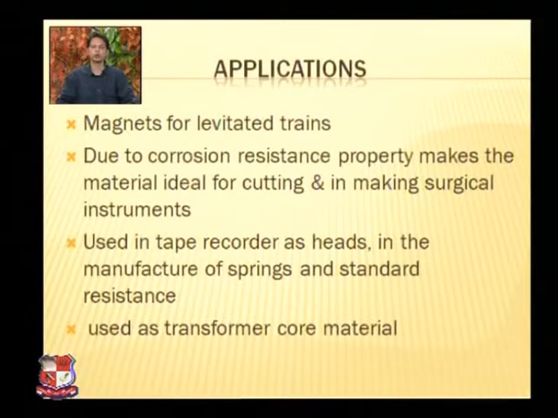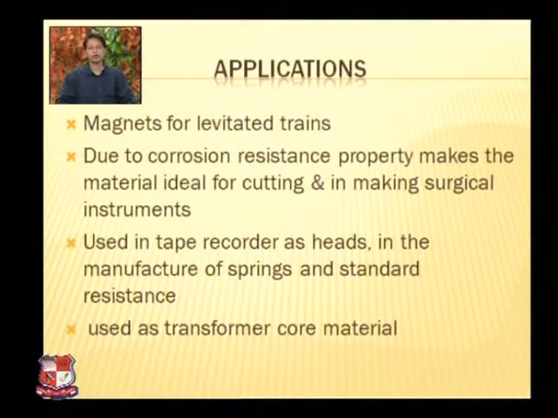The second point, due to the corrosion resistance, the materials have a high corrosion resistance property, which makes them useful as ideal cutting tools or in making surgical instruments, because in surgery the materials used are corrosion resistant.